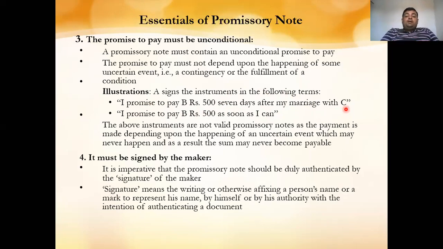Second, I promise to pay 500 as soon as I can. Again, this is not a promissory note. There is no definite time. There should be a definite time when the amount is to be paid. Here, as soon as I can, there is no definite time. So in the above examples, these are not valid promissory notes, as the payment depends upon the happening of an uncertain event which may never happen, or as a result of which the amount may never become payable. So it is not a promissory note.